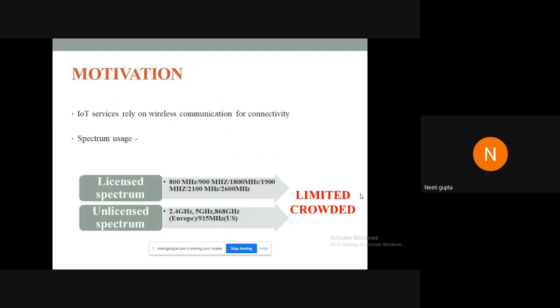So these IoT services are basically relying upon wireless communication for connectivity. There are various wireless protocols and standards which are using either the licensed portion of spectrum or the unlicensed portion of spectrum for providing communication and connectivity in IoT architectures. However, whether it comes from licensed or unlicensed, the spectrum is limited when we talk about wireless communication, and the already occupied bands like ISM band at 2.4 gigahertz, they are already very crowded with the ever increasing IoT applications.